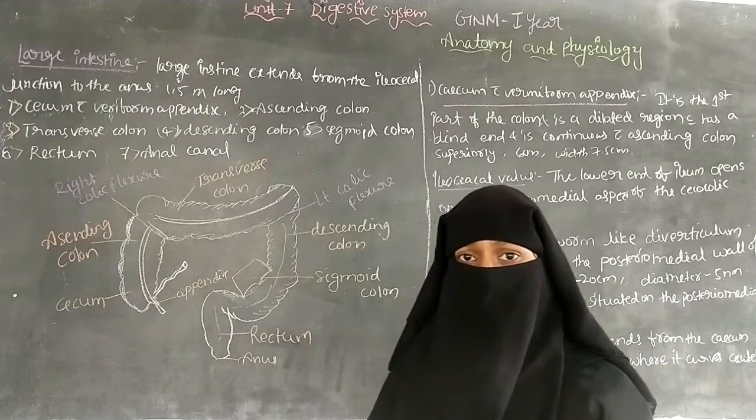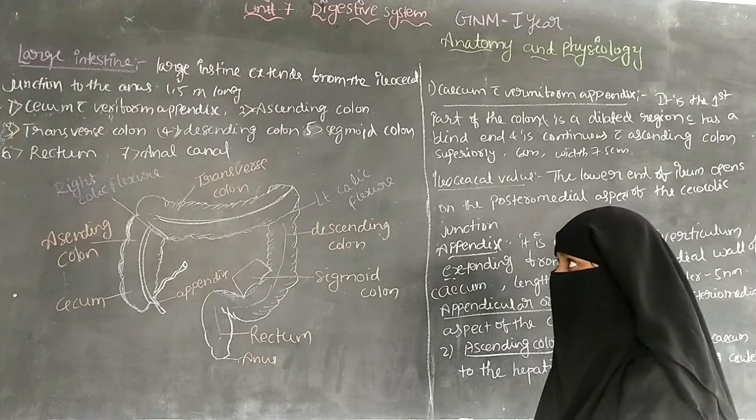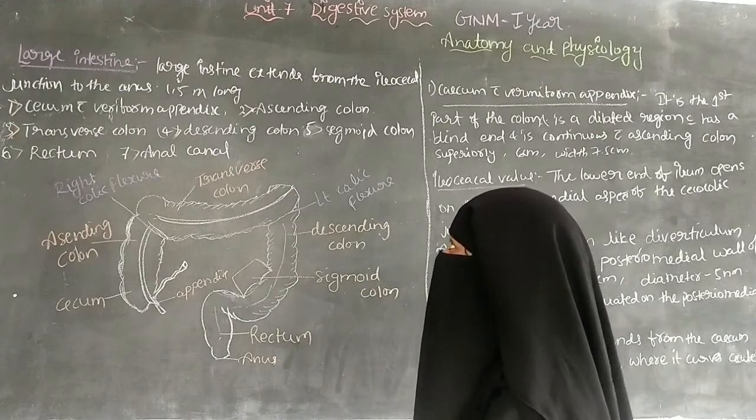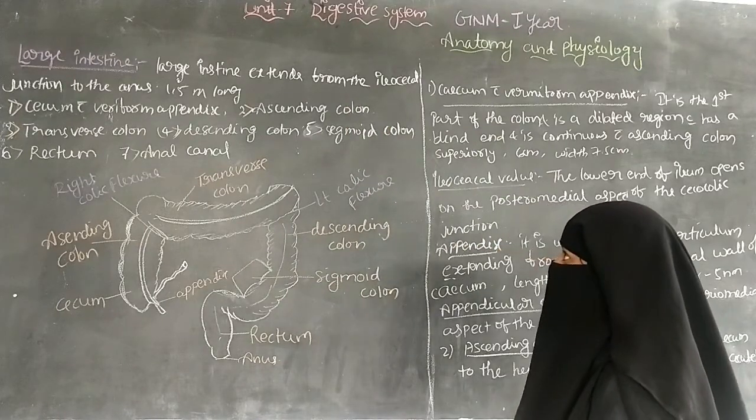about the large intestine. The large intestine is also one of the parts of the digestive system, and it extends from the ileocecal junction to the anus.